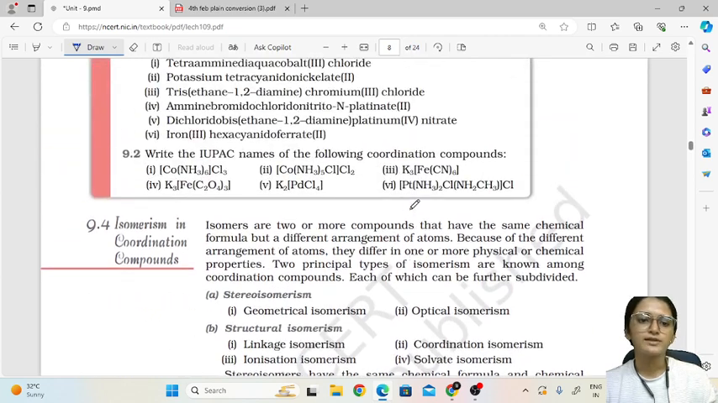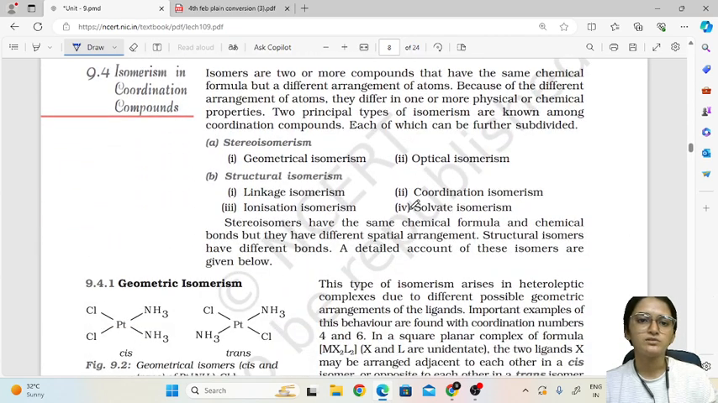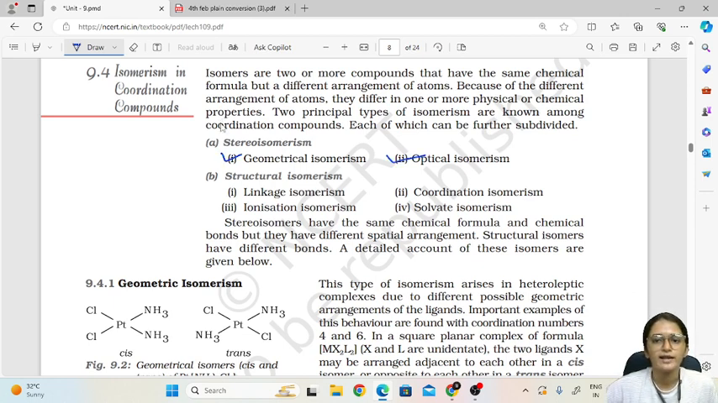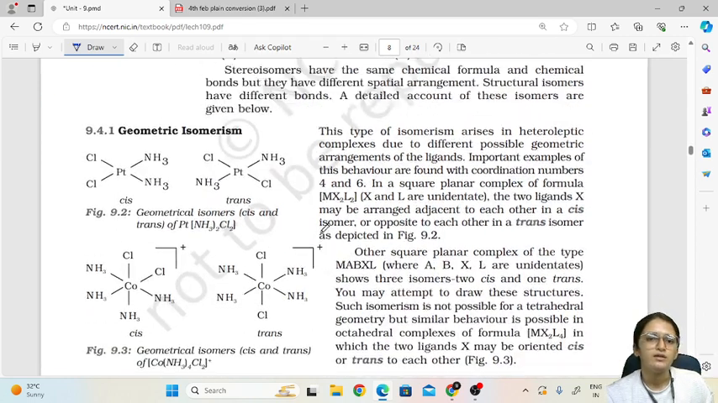Then next is isomerism in coordination compounds. First of all, stereoisomerism. Now stereoisomerism is according to 3D stereochemistry. So in that we have two types of isomerism, geometrical and optical isomerism. We will see what is geometrical here. Now this type of isomerism arises in heteroleptic complexes. Why heteroleptic? Because in heteroleptic there are different ligands. So let us see an example of this.